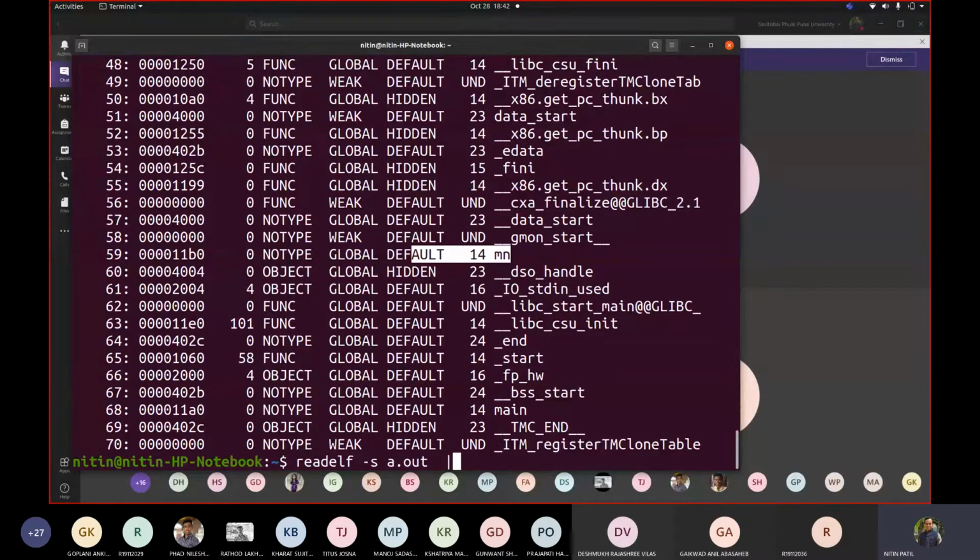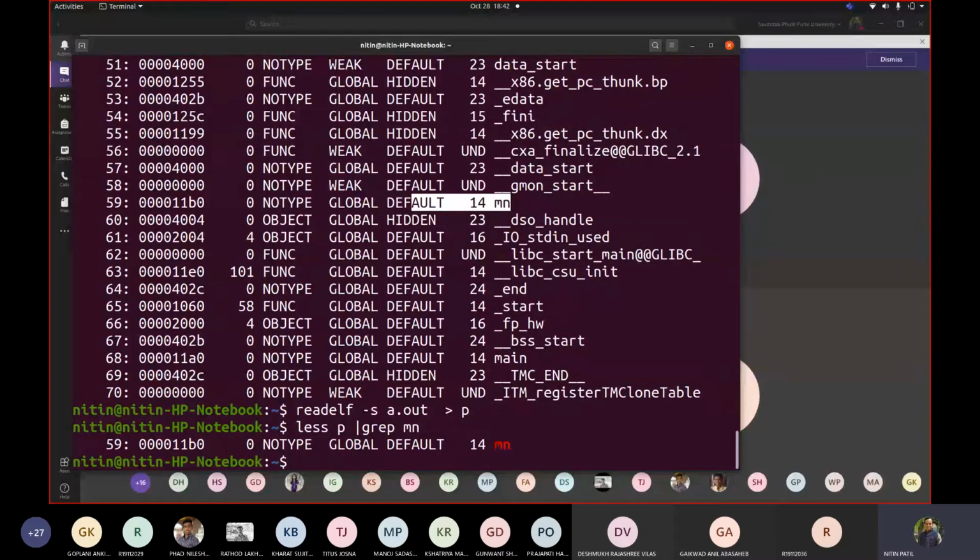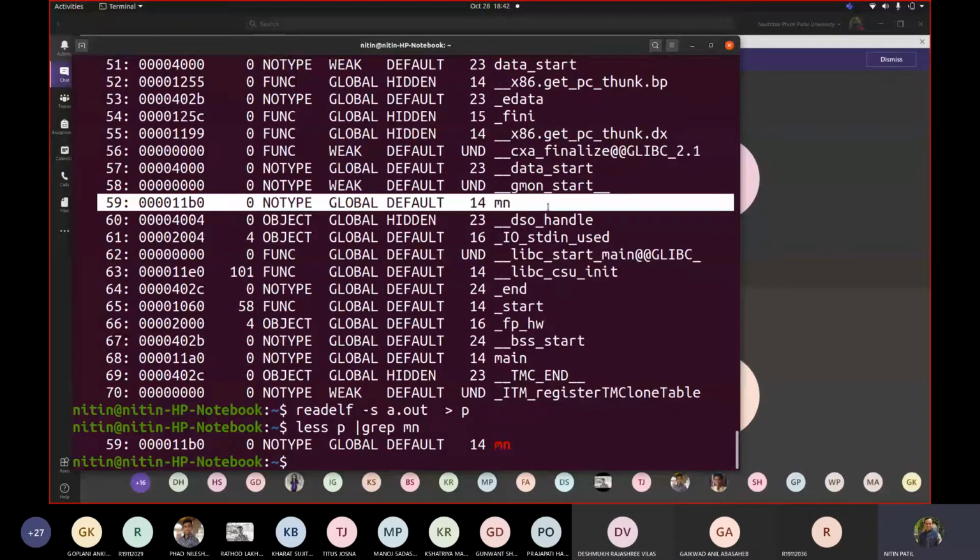So if I write greater than p, let me write less p pipe grep mn. See, less p, I am trying to print the contents of p, and in those contents I am trying to search mn. Now see how many places that line is occurring: line number 59. So this is now a combined system symbol table. Correct. Combined system symbol table.